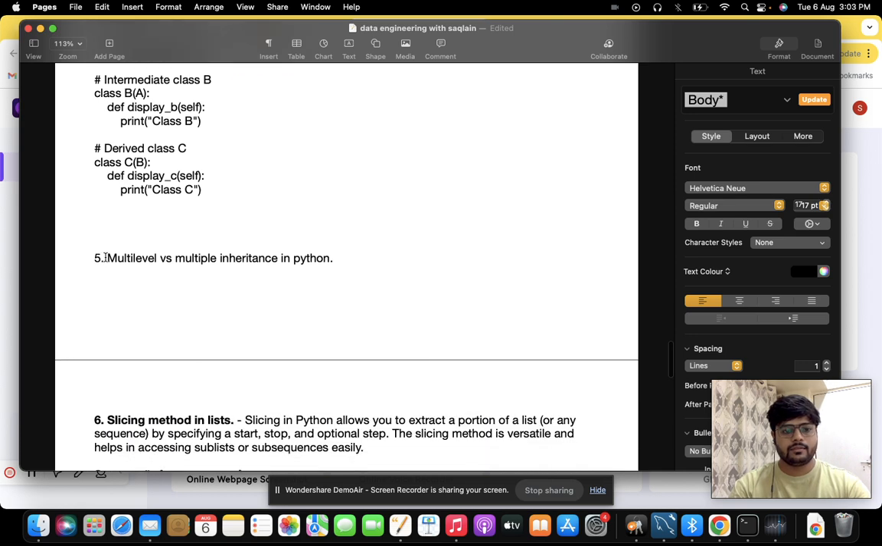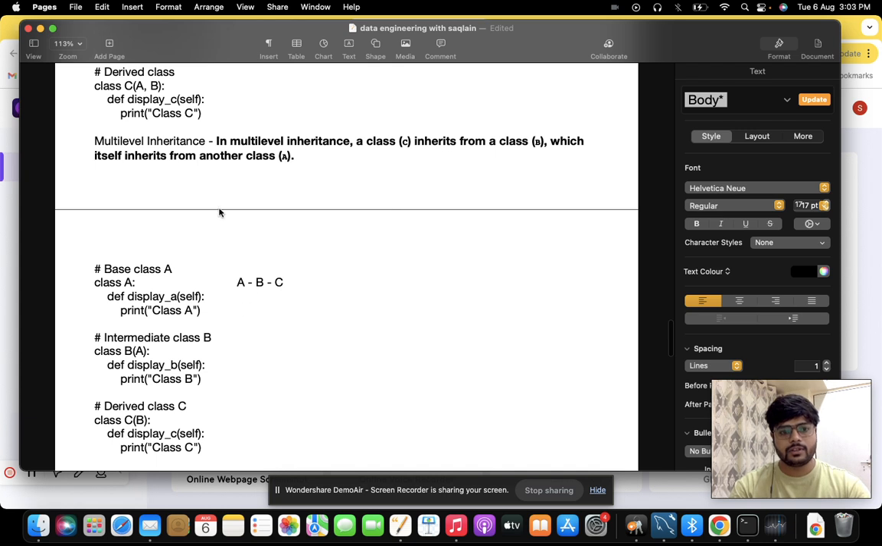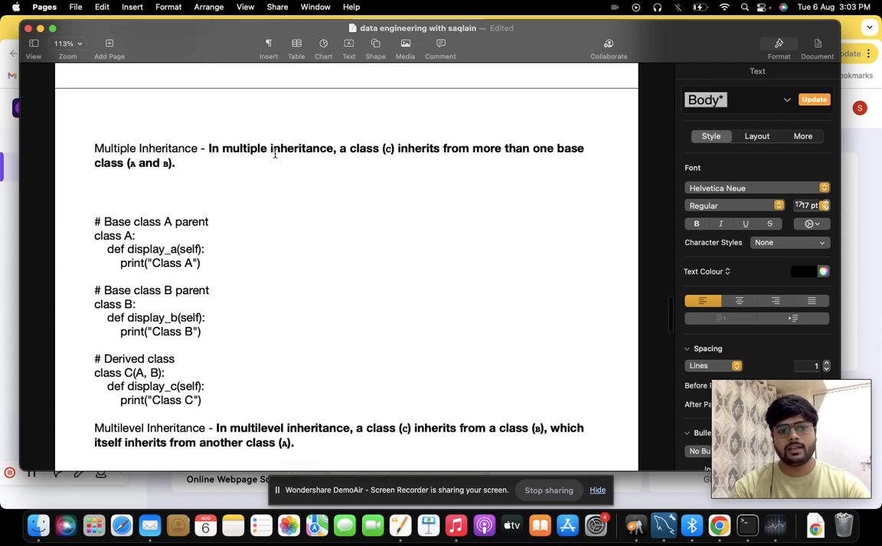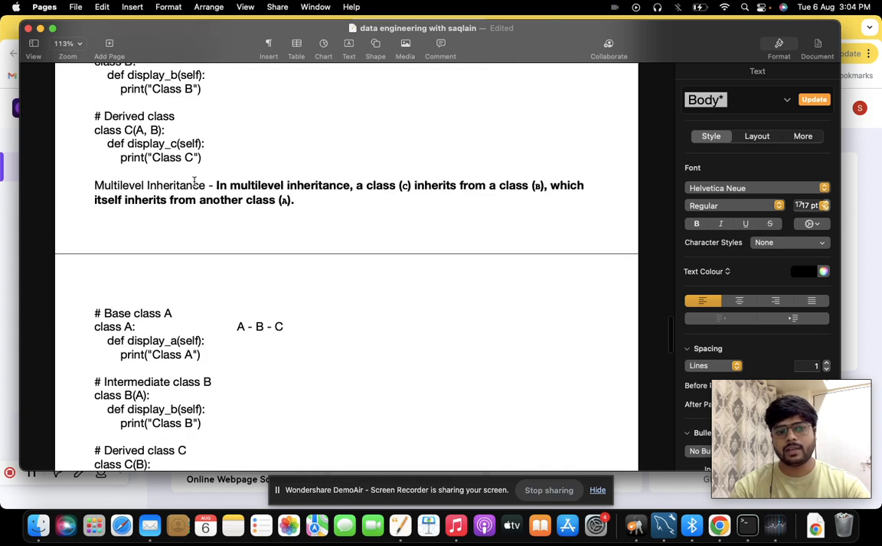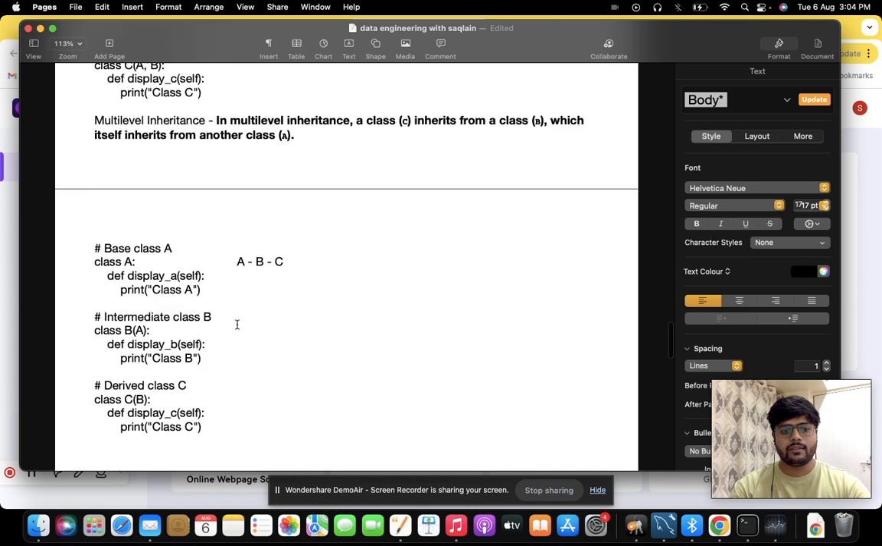Then the next question is multi-level and multiple inheritance. So this is the difference you need to explain. Multiple inheritance is when we are inheriting a class from more than one class. And in multi-level inheritance, we are deriving a class, firstly B, from A, and then further we are deriving class C from B.